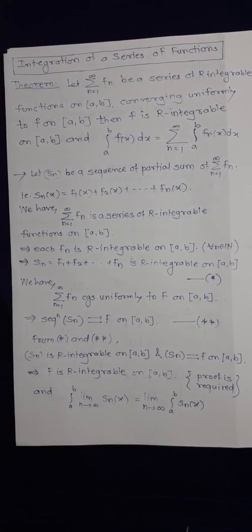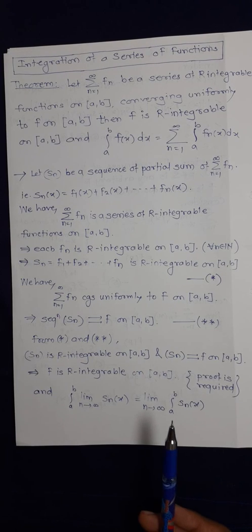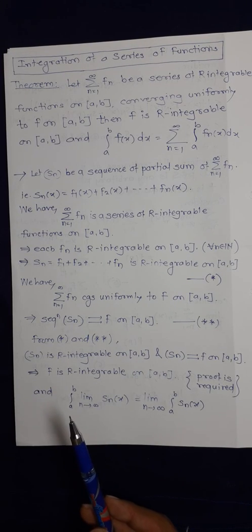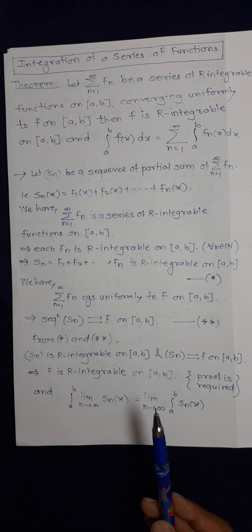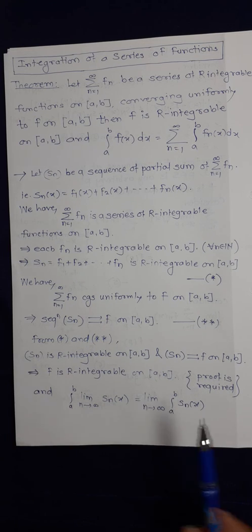That means you can interchange limit and integration. Here the integration was outside and the limit inside; there we wrote the integration inside and the limit outside.